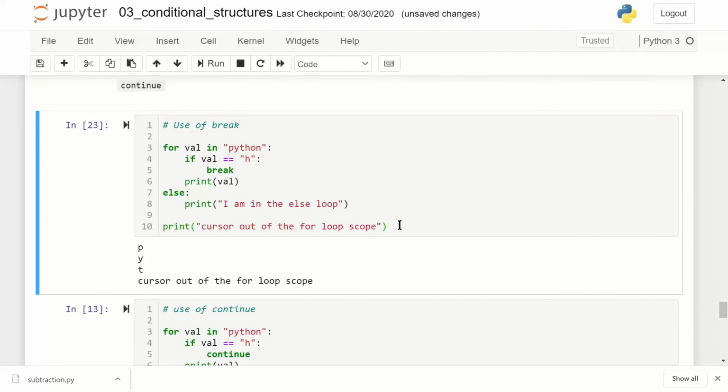Let me just run it. So I have just executed the Python code. There are 6 characters. In the first iteration, value is p, print val, it says p. Then the second value is y, print, I get y. Third iteration, it is t, print t. Fourth iteration is h, the condition is met, and I have used the term break. Break means break out of the loop. The moment I break out of the loop, else does not get executed.